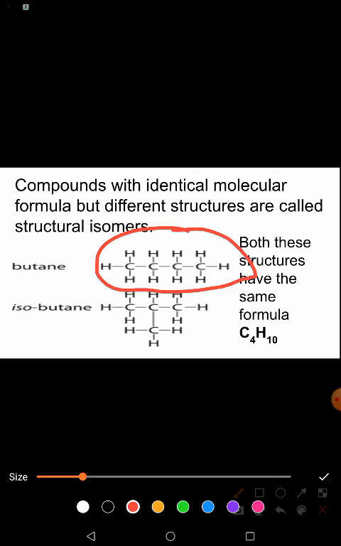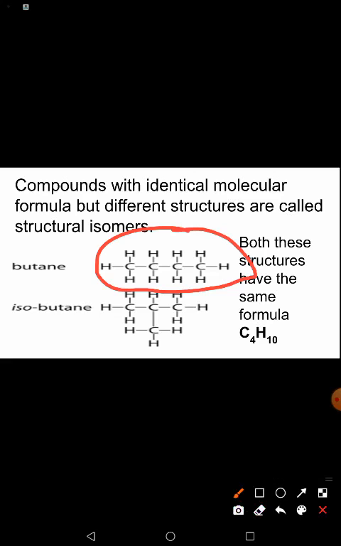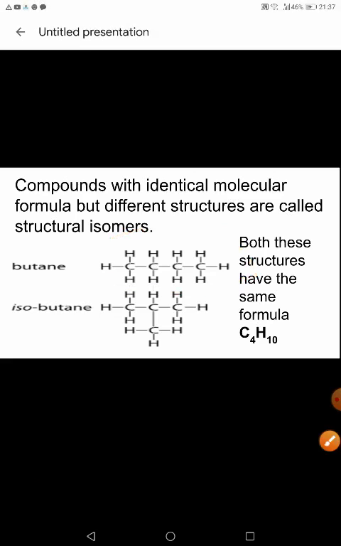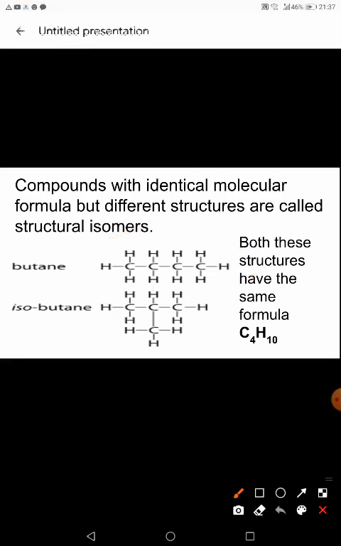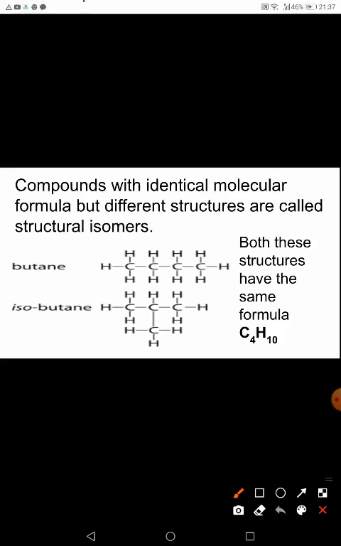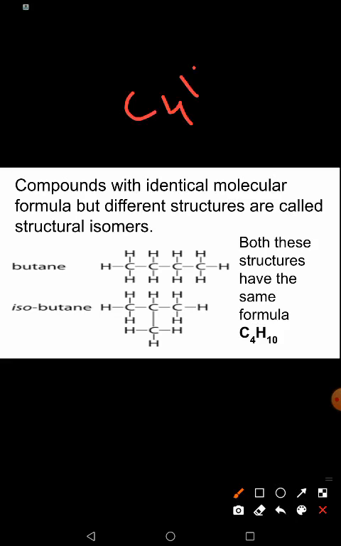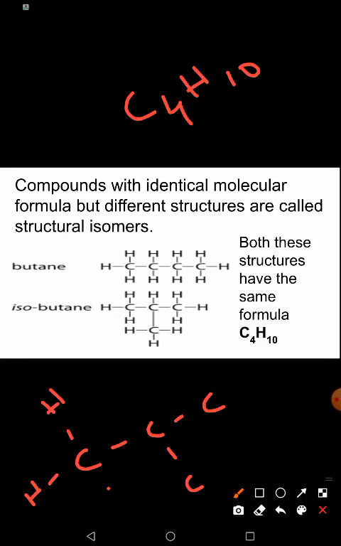Now, when I take a branched form of the same, the other structure mentioned in your textbook, the formula is again C4H10. Here 3 carbon atoms form a linear chain, and now I have to form branches. This carbon atom will be linked to 3 hydrogen atoms.